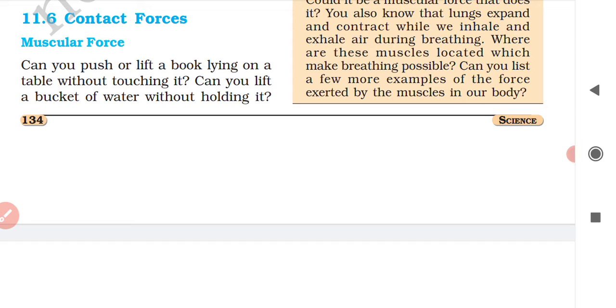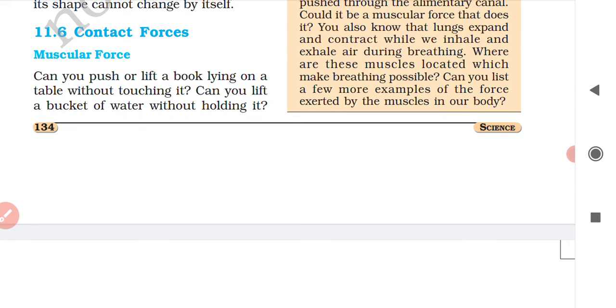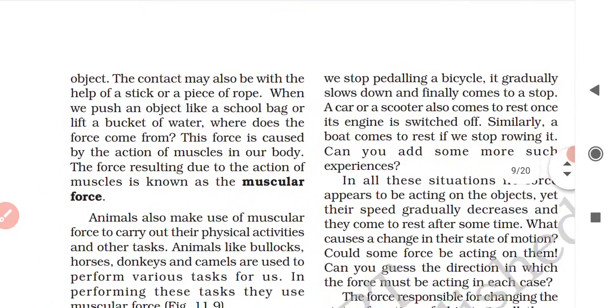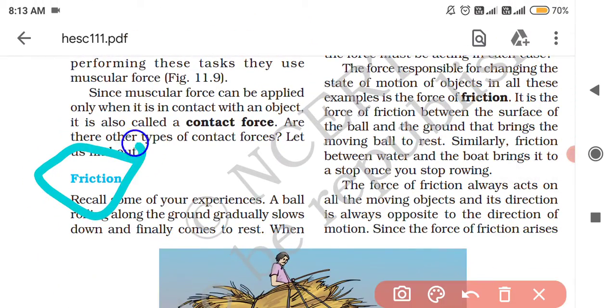Okay, so the definition, you can note it down: a force which can be exerted by an object on another object only through physical touching is called contact force. Under contact forces, we'll study about muscular force in today's video. There are muscular forces under contact forces, then frictional forces, or simply we can call it friction.